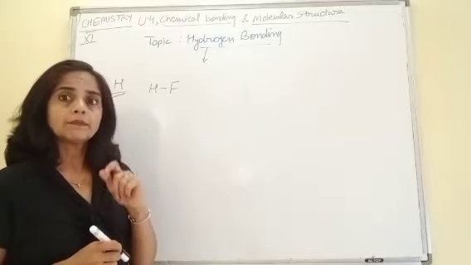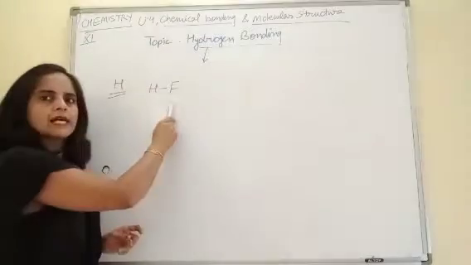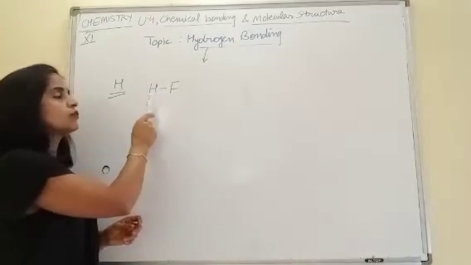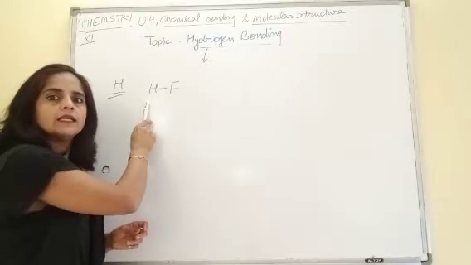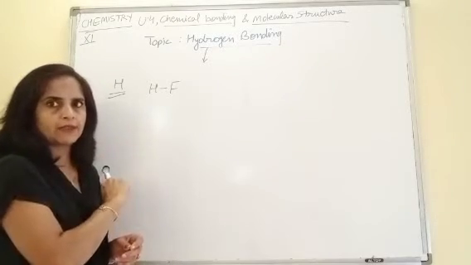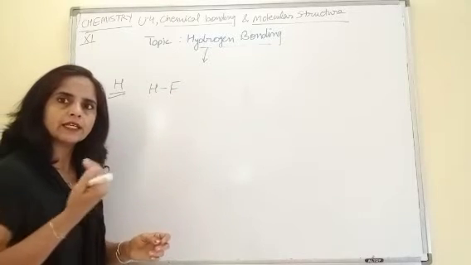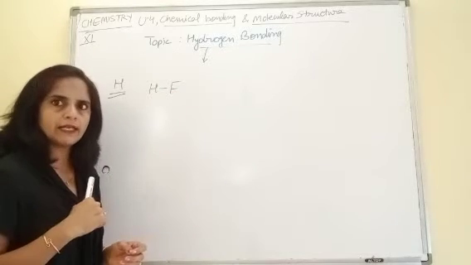Why polar? Because fluorine is a highly electronegative element, and as compared to fluorine, hydrogen is an electropositive element. So fluorine attracts this shared electron pair towards itself.